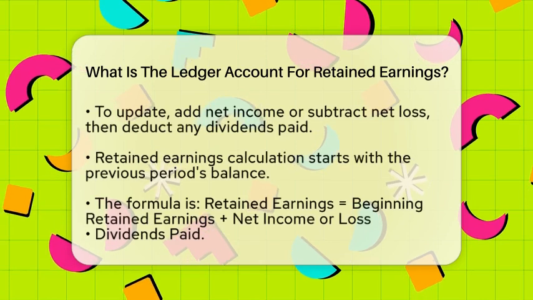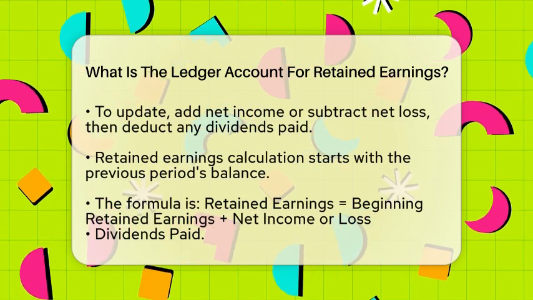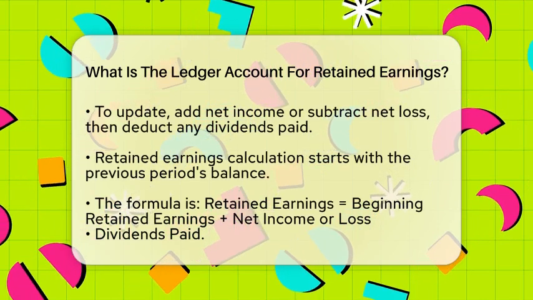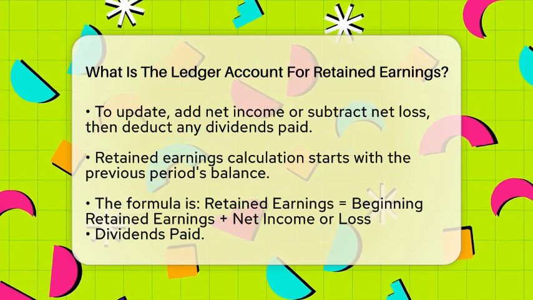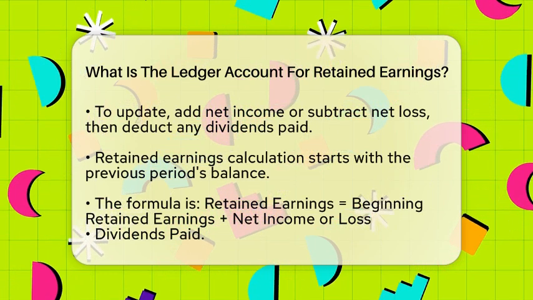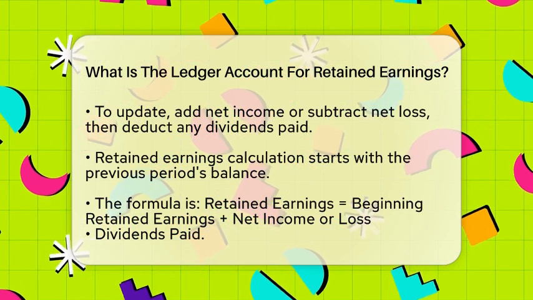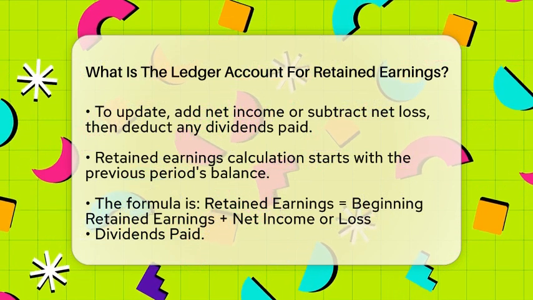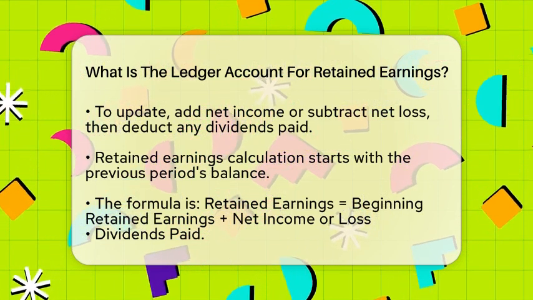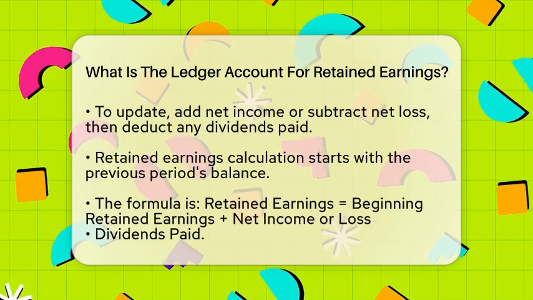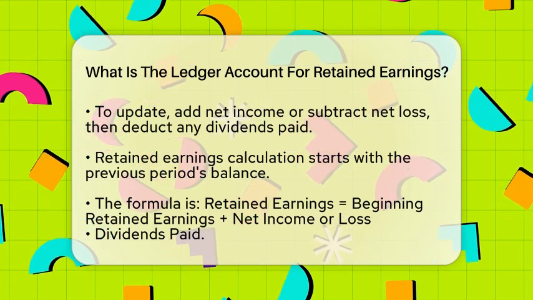The ledger account for retained earnings is found in the equity section of the balance sheet. It is updated at the end of each accounting period. To do this, you add the net income or subtract any net loss for that period. Then, you deduct any dividends that were paid out during the same time frame.